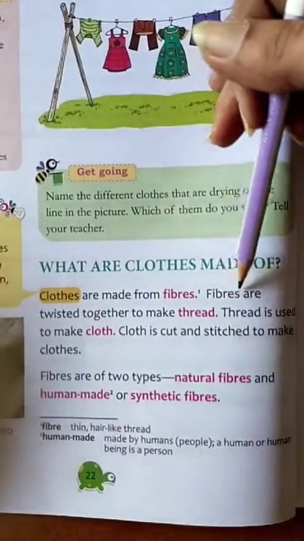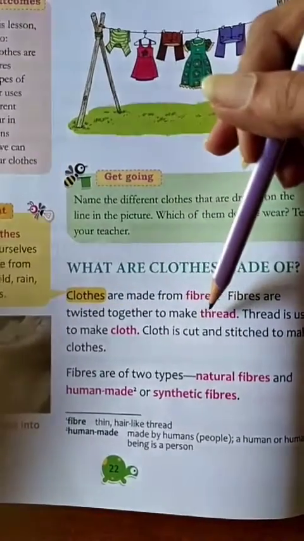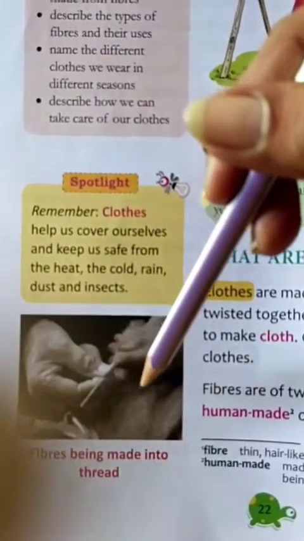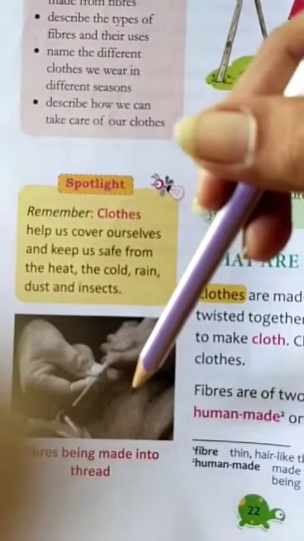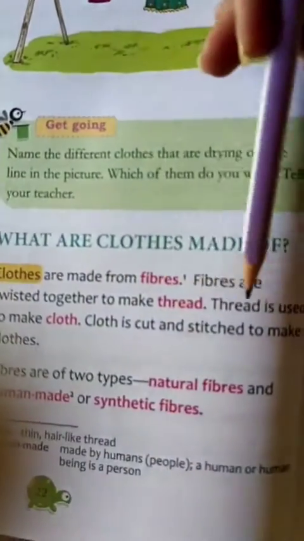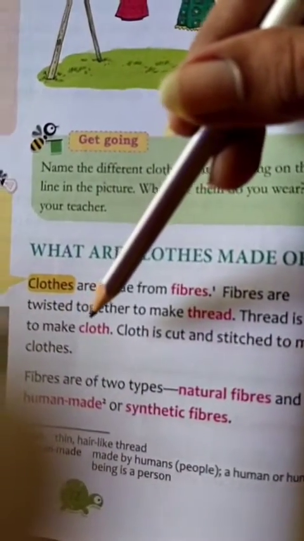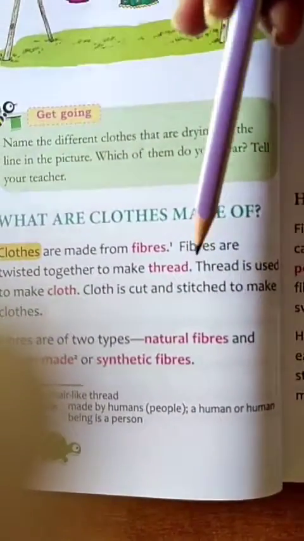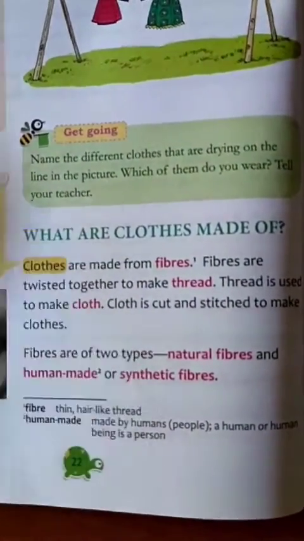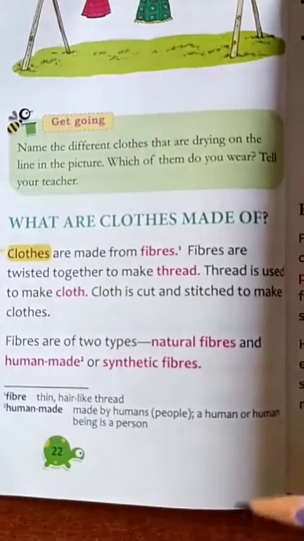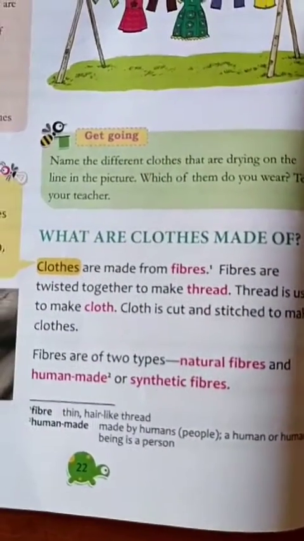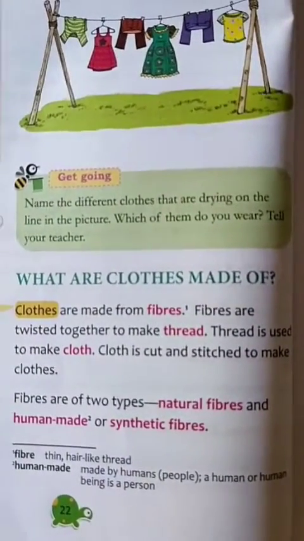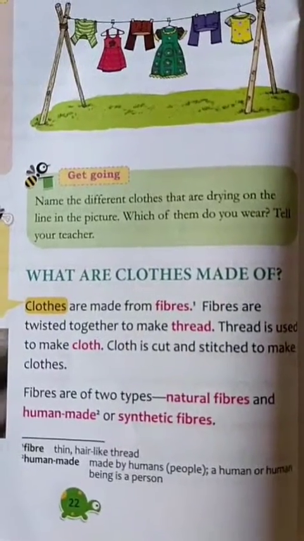Fibers are twisted together to make thread. You can see here fibers are twisted together to make thread. Now thread is used to make cloth. Cloth is cut and stitched to make clothes. The clothes we wear are cut and then stitched to wear.